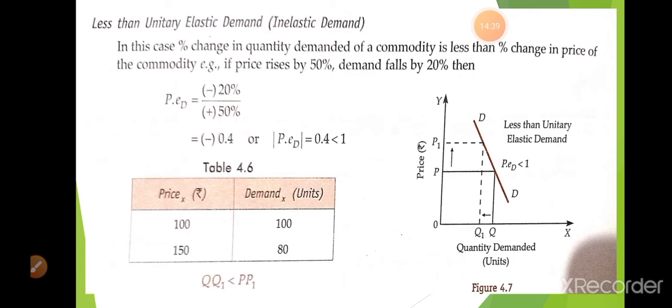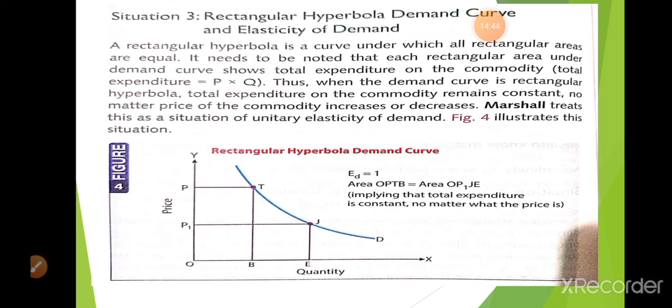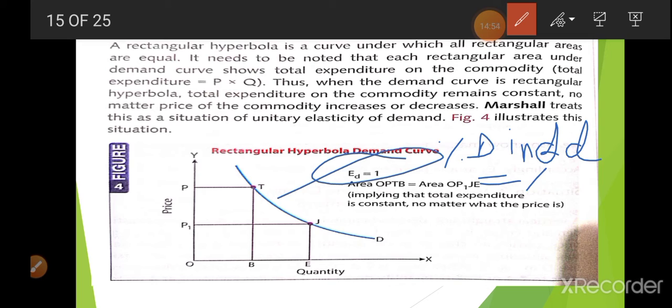This happens when percentage change in quantity demanded is equal to percentage change in price, that is, in the same ratio in which price changes, quantity demanded also changes. In such a case ED is equal to 1.